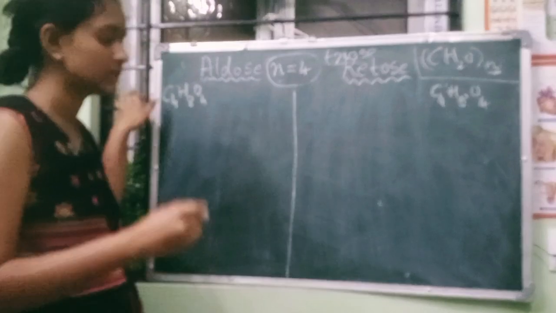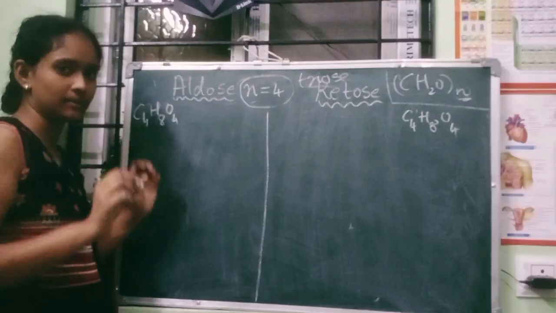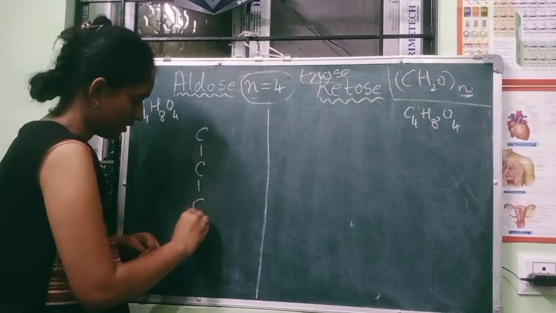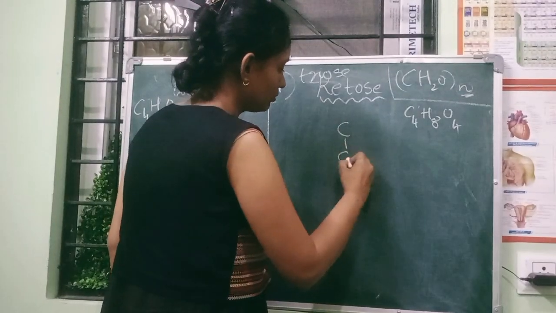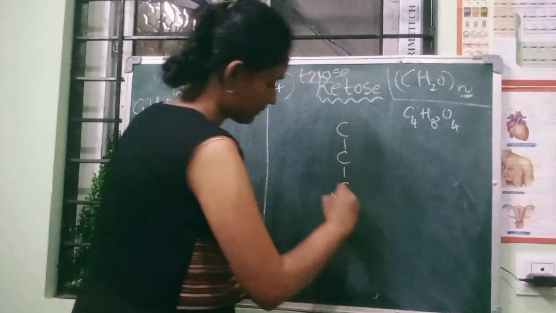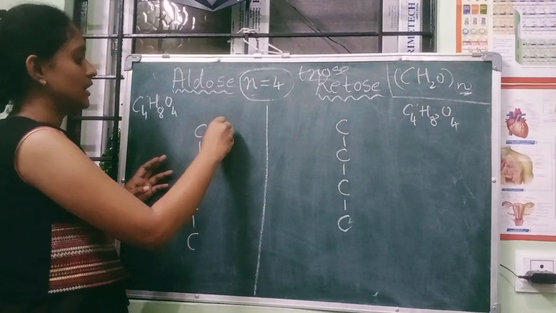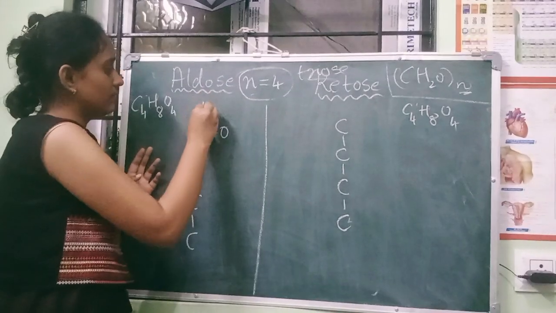First remember how you are going to write this process, because you might get confused here. First write 4 carbons, 1, 2, 3, 4. Here also 4 carbons, 1, 2, 3, 4. For aldose, the aldehyde is on the first carbon, written the same way as before, with hydrogen. It will be very fast.